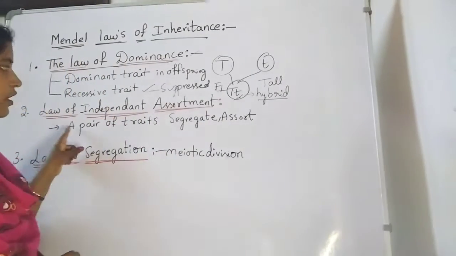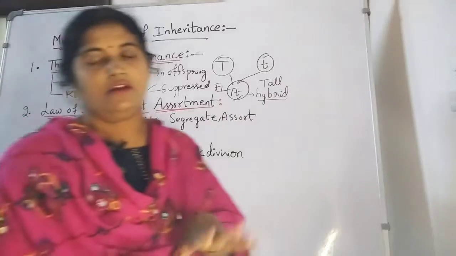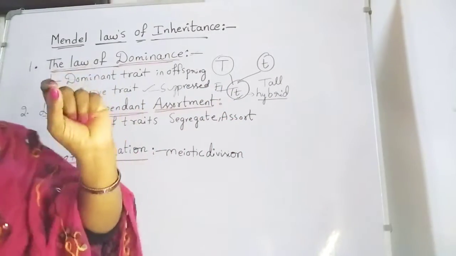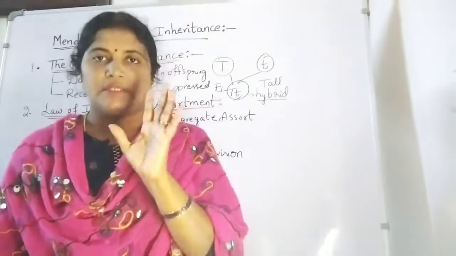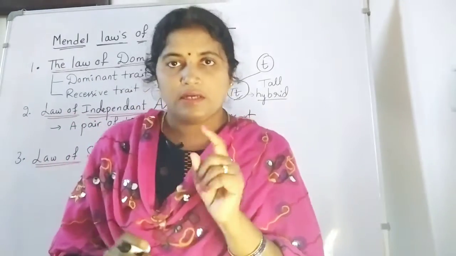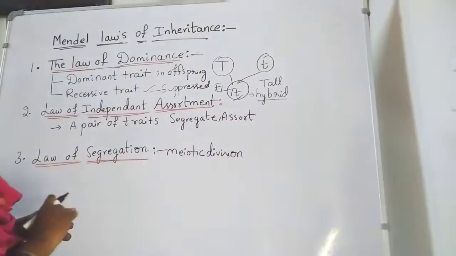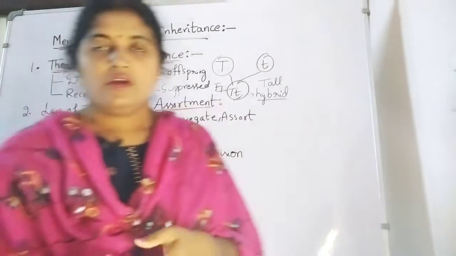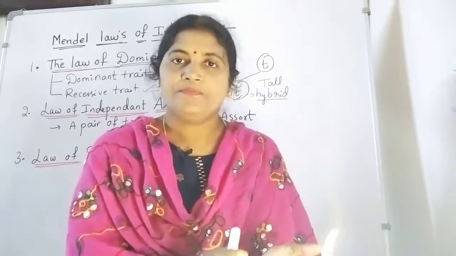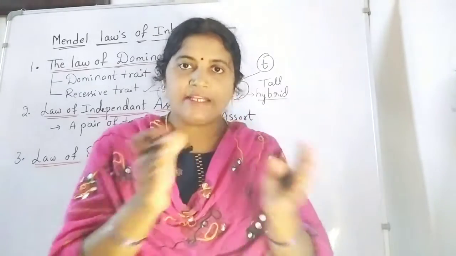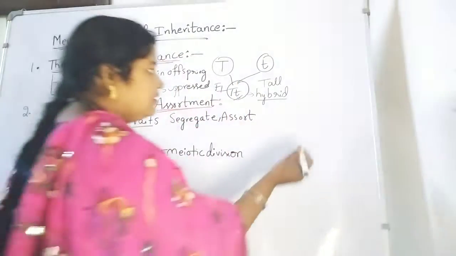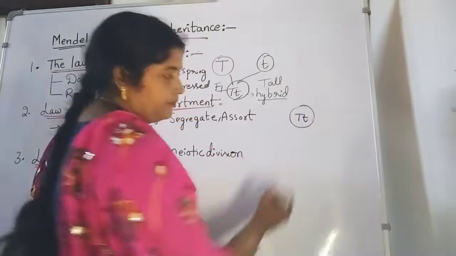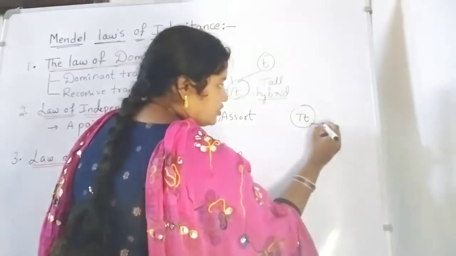And the next one, the law of independent assortment. Here we have to remember only one point. Remember this. So what is the point you have to remember? A pair of traits segregate independently. Segregate means separate independently. See here, for example, the same hybrid we are taking. Now it is in the parent generation.